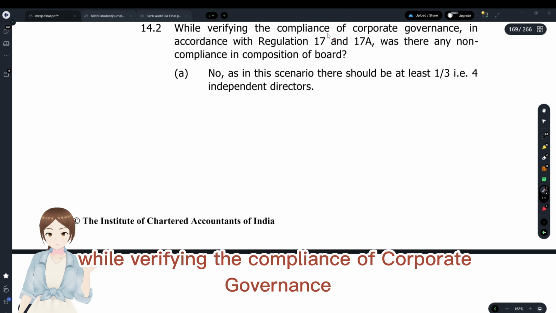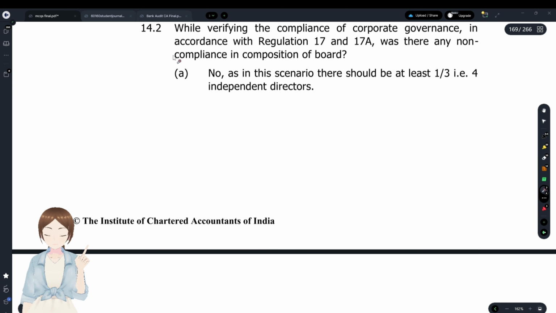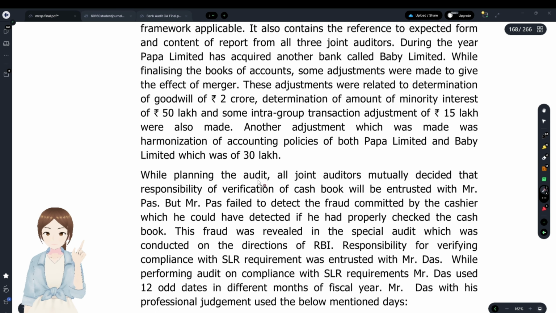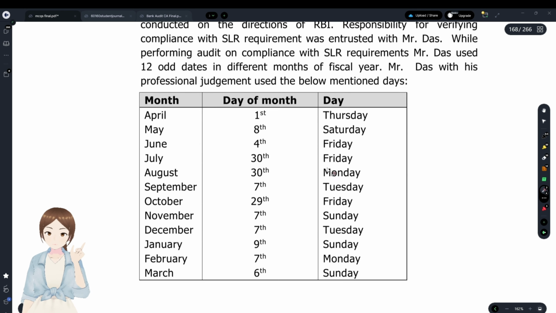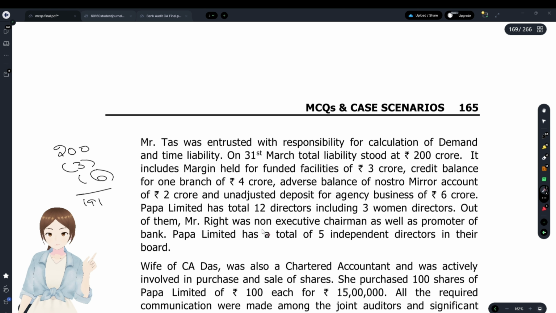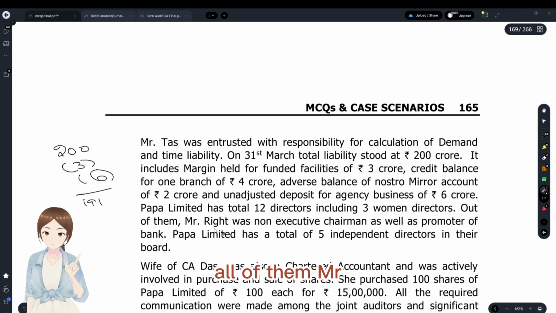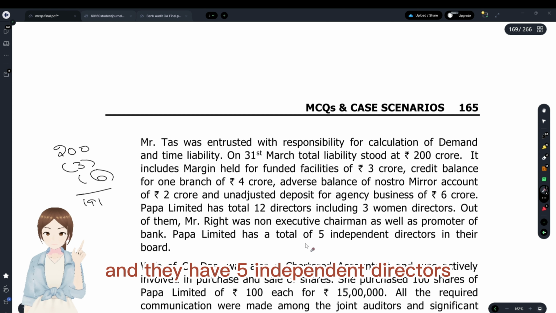With regards to that, while verifying the compliance of corporate governance, regulation 17 and 17A, with regards to the composition of the board, what the board consists of. The company had 12 directors, including 3 women directors. Out of them, Mr. Wright was non-executive chairman and is also a promoter. And they have 5 independent directors.